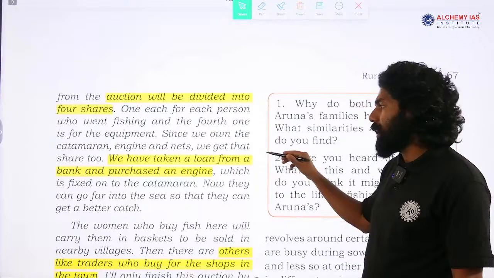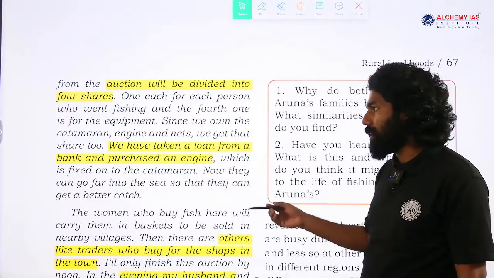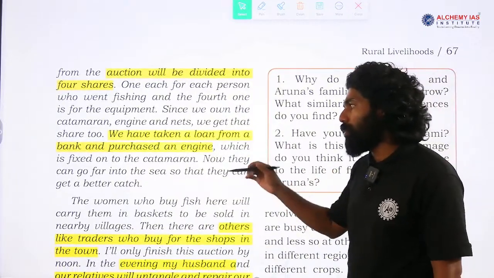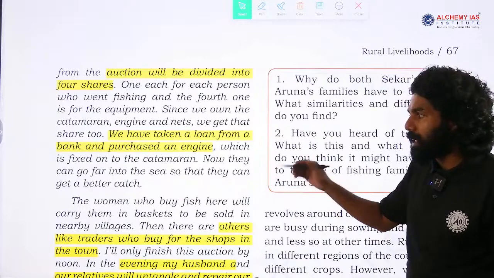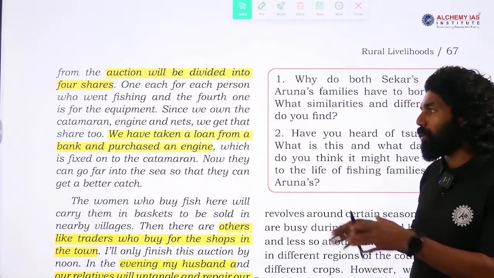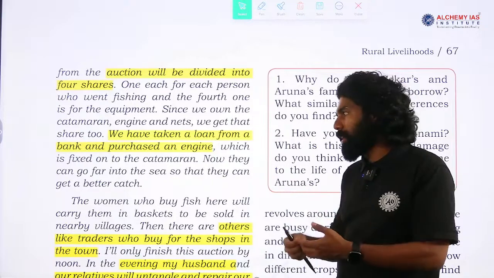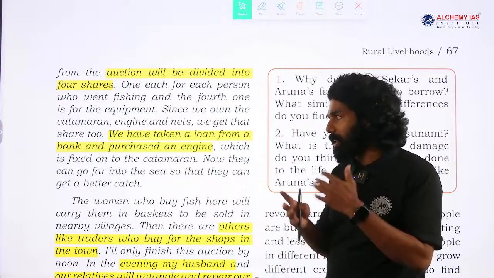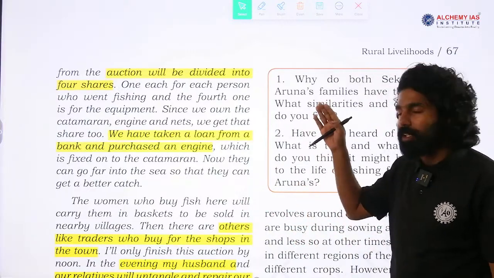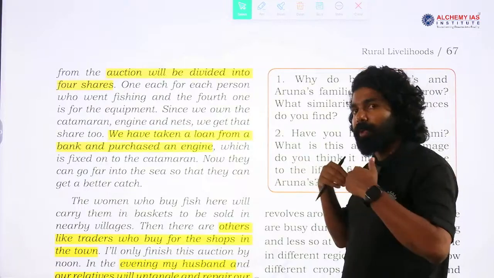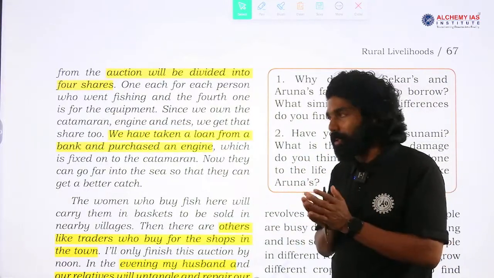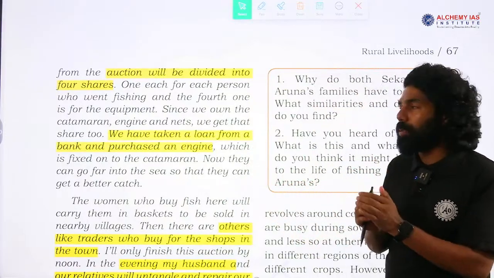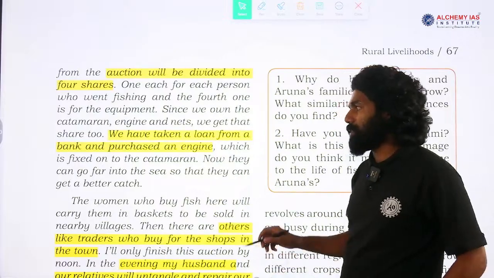We have taken a loan from a bank and purchased an engine which is fixed onto this catamaran. Now they can go far into the sea so that they can get a better catch. Only with a good condition of engine can they go to the sea and collect fish. It is a very difficult phase, that investment, because it cannot be borne by one person. Rather, they take contributions from multiple people as shares, and together as a group they carry out these fishing activities, as explained by